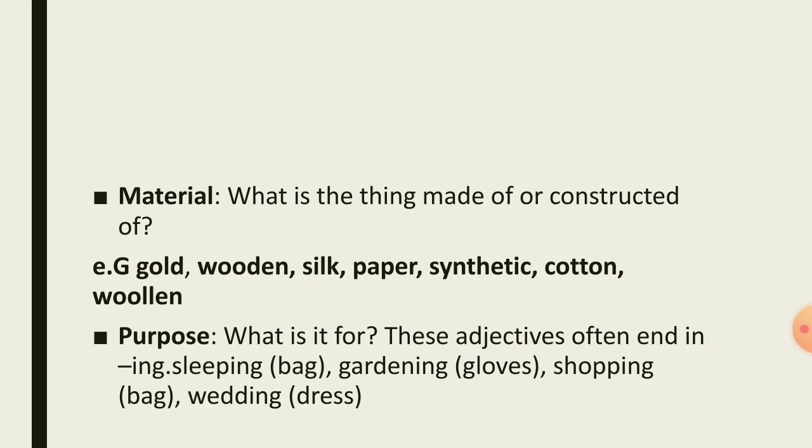Next is material. It tells us what the thing is made of or constructed of. Means a material can be gold, wooden, silk, paper, synthetic, cotton or woolen. A material adjective describes what something is made from.